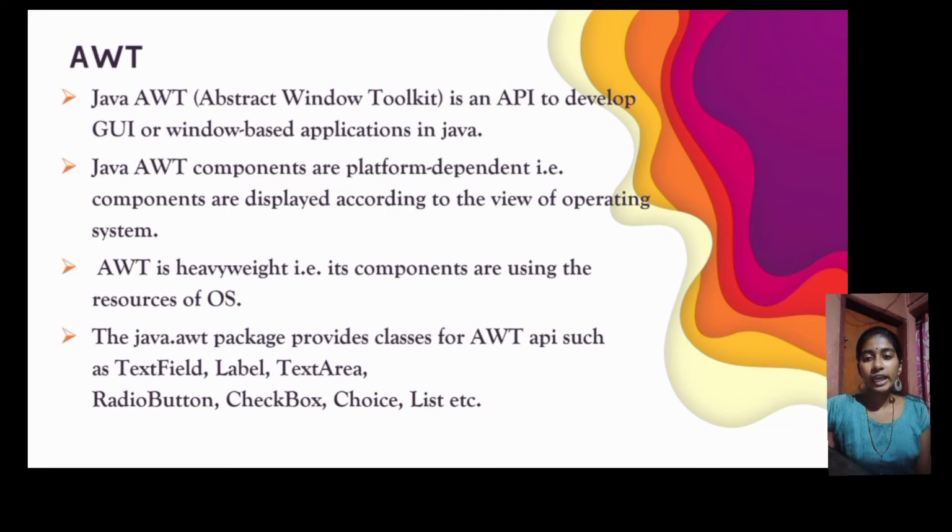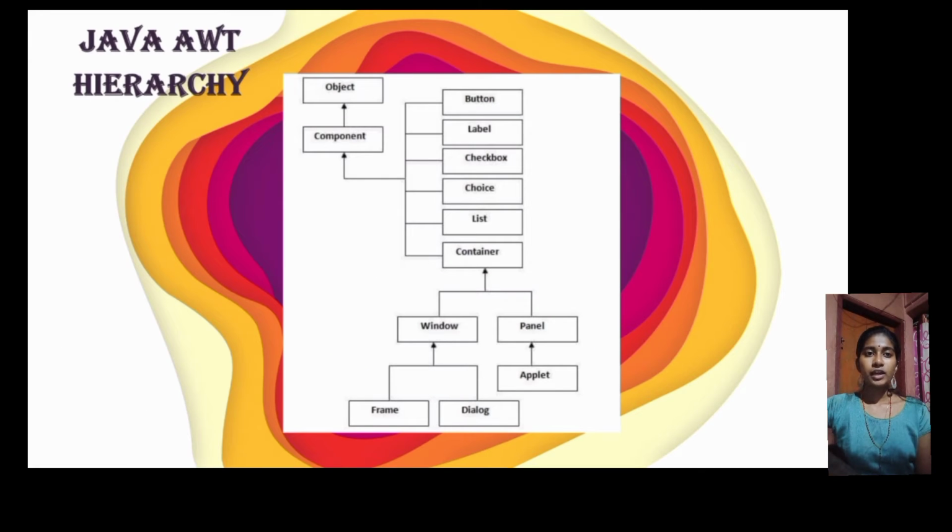The java.awt package provides classes for AWT API such as text field, label, text area, radio button, checkbox, choice, list, etc. This figure shows the hierarchy of AWT. The Java AWT contains fundamental classes used for constructing GUIs. The abstract Component class is the base class of AWT. Many AWT classes are derived from it.